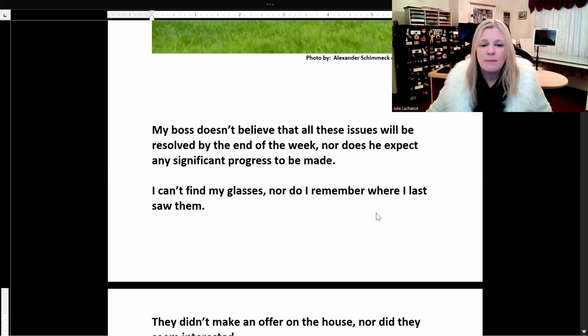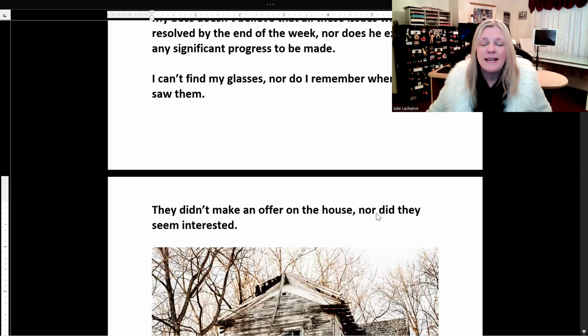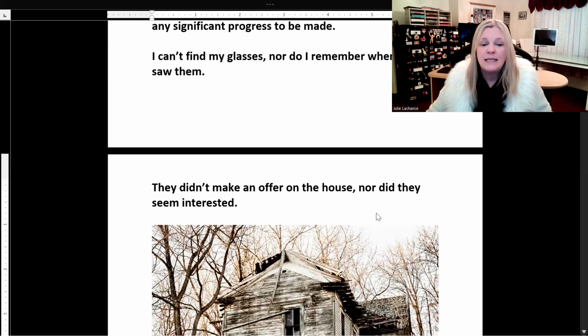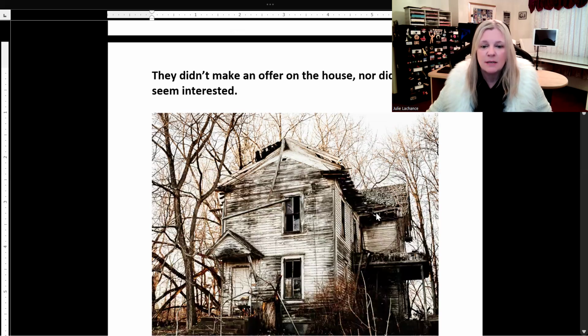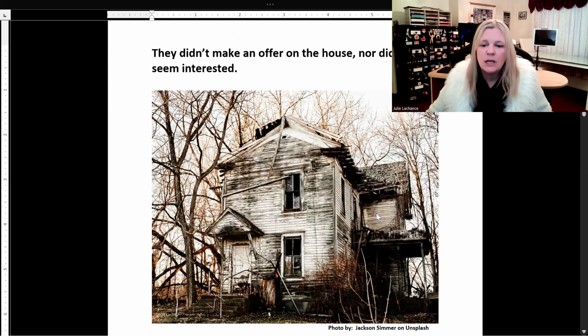I can't find my glasses, nor do I remember where I last saw them. They didn't make an offer on the house, nor did they seem interested. And no kidding, look at that old, ugly house.